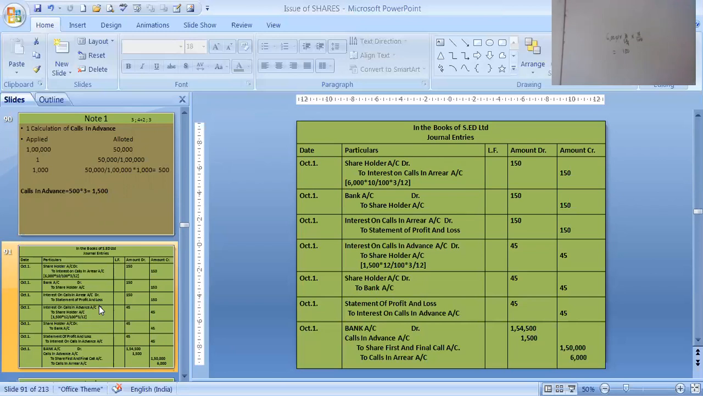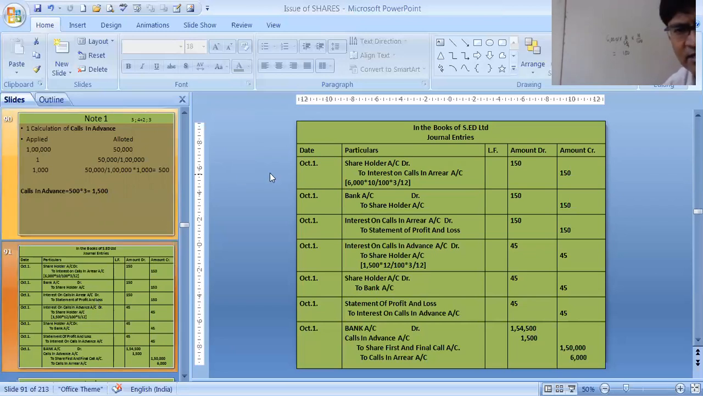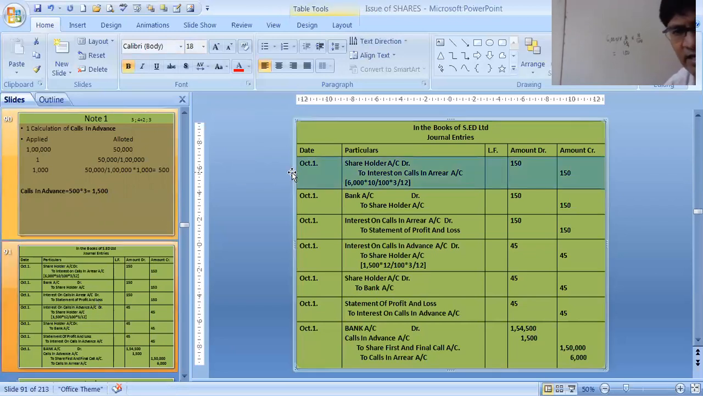There are 3 entries for interest. First, you make the due entry, shareholder account debit to interest on calls in arrear. That is the due entry. Then we receive the money, bank to shareholders, and then we close the interest on calls in arrear to statement of PL. That is the whole entry. Only these 3 entries are there in the interest entry.